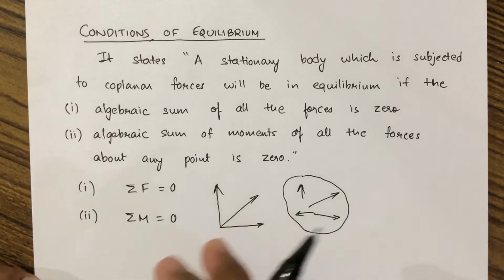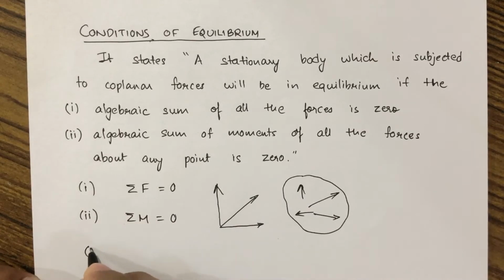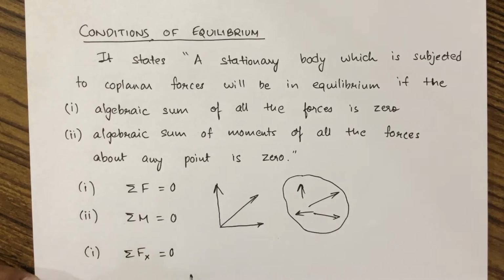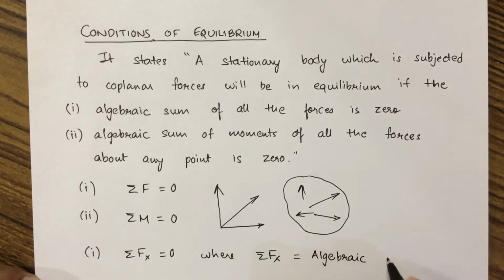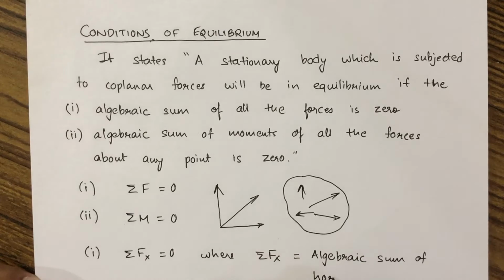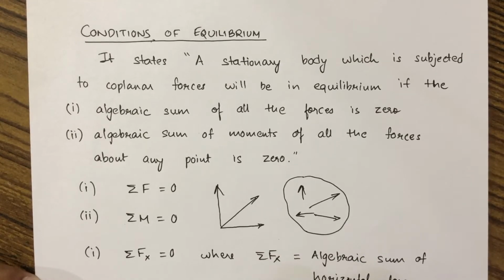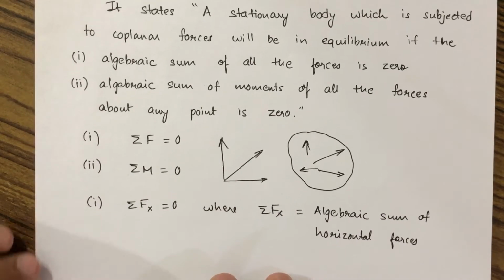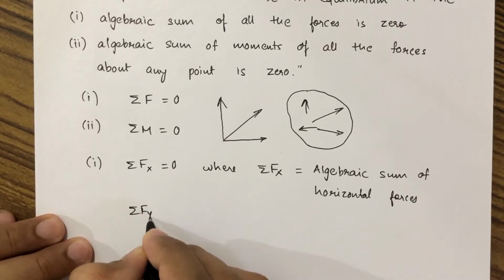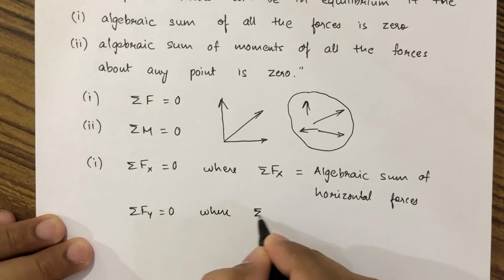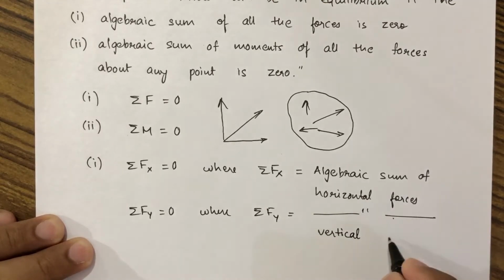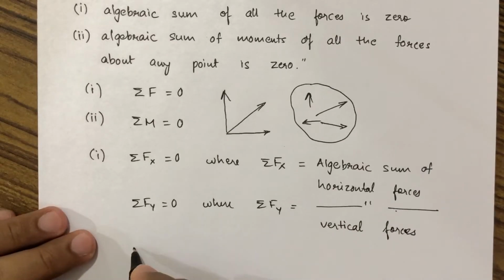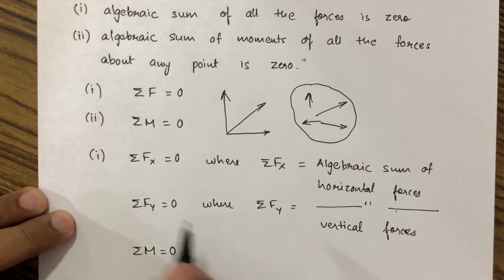Hence these equations can be written as summation Fx equal to 0, where summation Fx is the algebraic sum of all the horizontal forces, and summation Fy equal to 0, where summation Fy is the algebraic sum of all the vertical forces, and third will be summation of moment equal to 0.